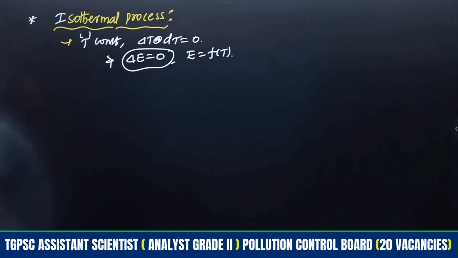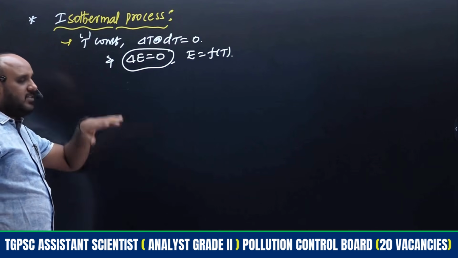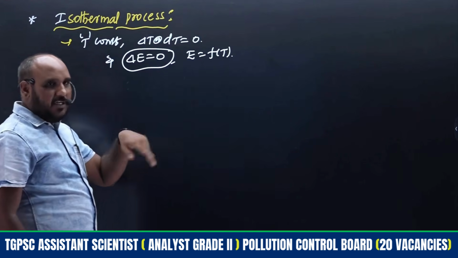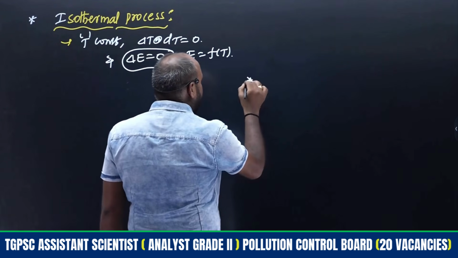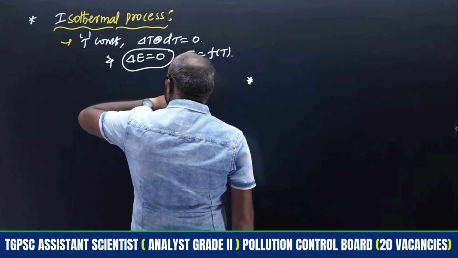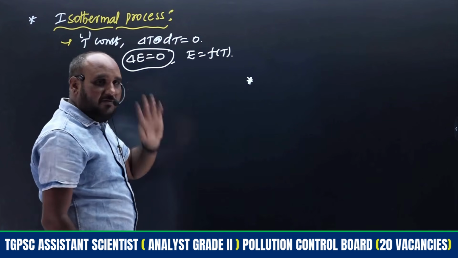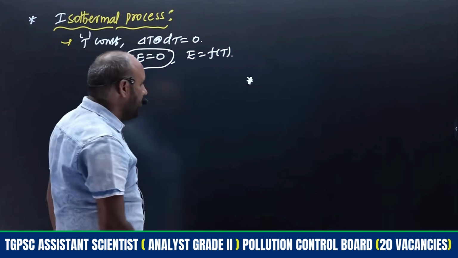In an isothermal process, some expansion and compression will be taking place. First we have to know what is meant by expansion and what is meant by compression. With that, we can know what is meant by isothermal expansion and isothermal compression, and then we can calculate work done for the isothermal expansion process and compression process.